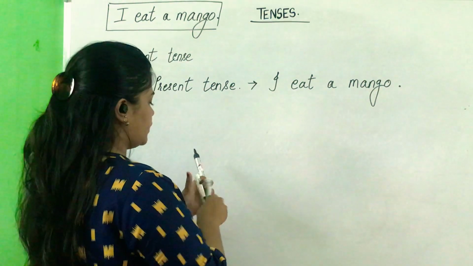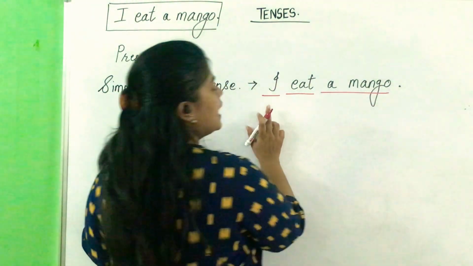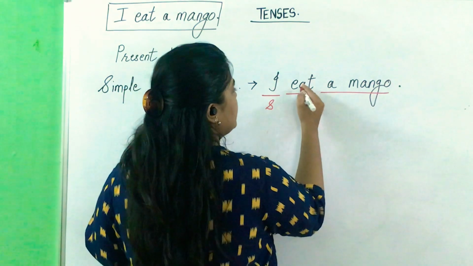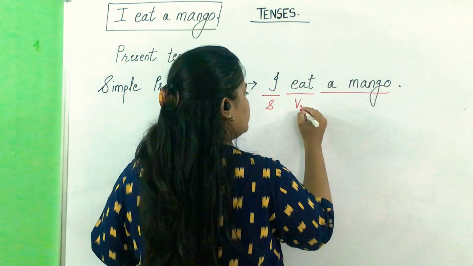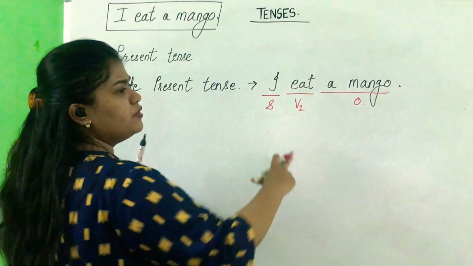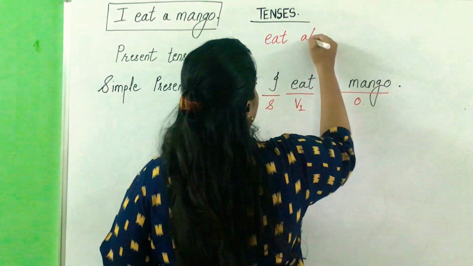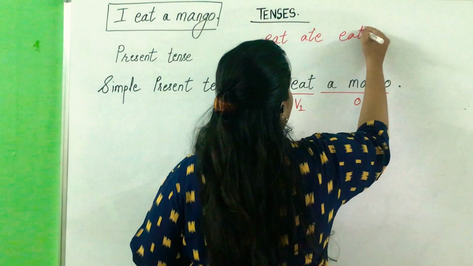Okay, let's focus on these words. I is the subject here, eat is the V1 form here, a mango is the object here. What are V1, V2 and V3 forms? So eat, ate and eaten.